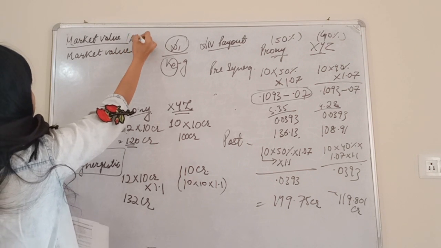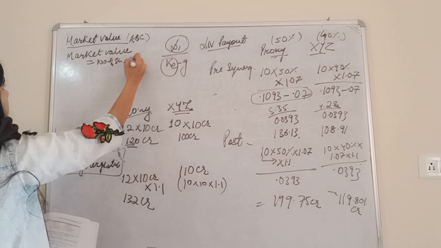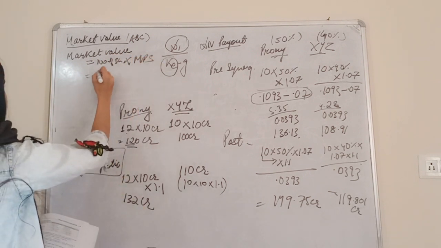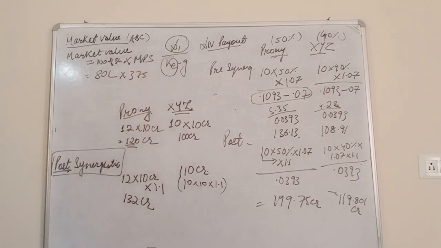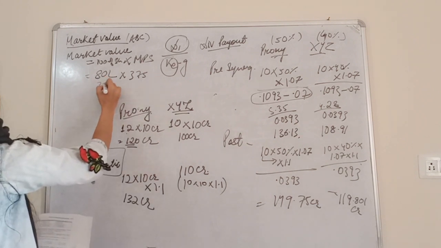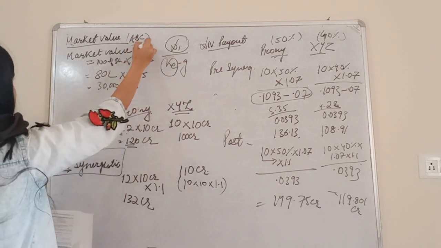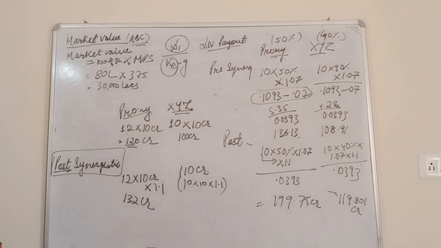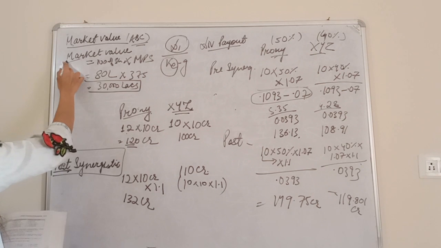Okay, ABC, number of shares multiplied by market price per share, that comes out to be 80 lakhs multiplied by 375. So it is 80 into 375, 30,000 lakhs. This is for ABC. But now see, first we will find out the post tax earning. This is the market value.